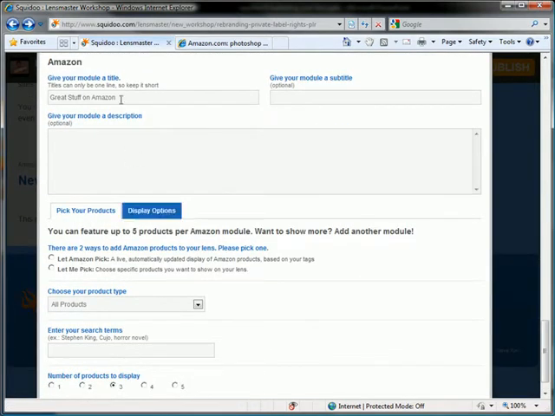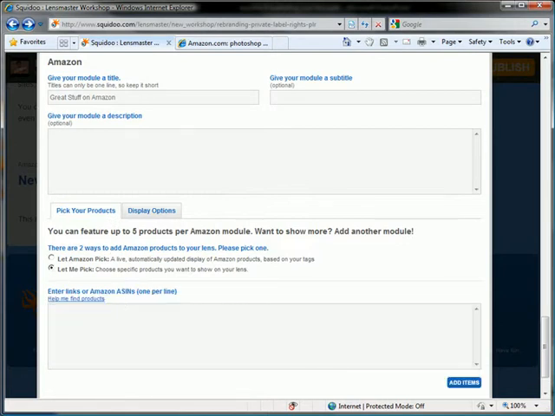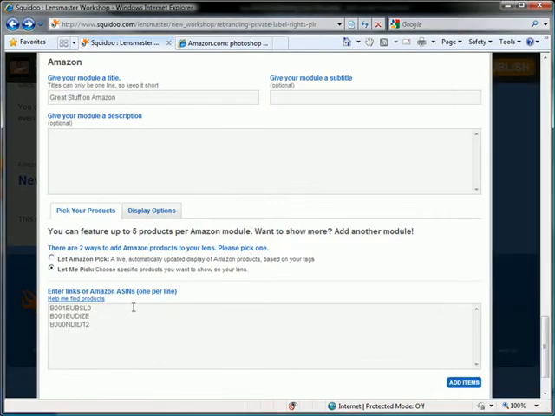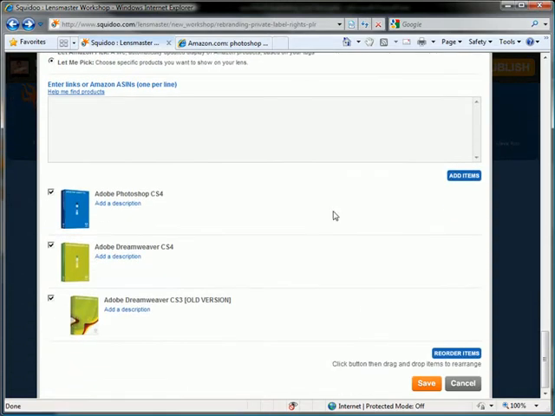Okay, so here again we can change our title. Let me pick, and I'll just highlight these and copy them and then paste them in there. Click Add Items. So there we go. It pulls them up, lets you know that it does see them, right? And then click Save.